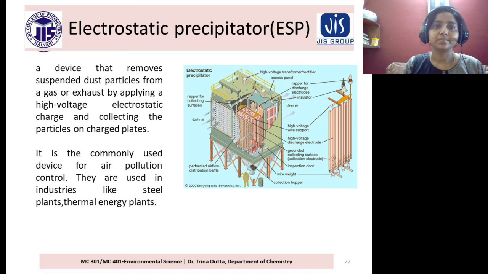Electrostatic precipitator, a device that removes suspended dust particles from a gas or exhaust by applying a high voltage electrostatic charge and collecting the particles on charge plates. It is the commonly used device for air pollution control. They are used in industries like steel plants, thermal energy plants. So here we use the charge plates like anode and cathode, and then we remove the particles.